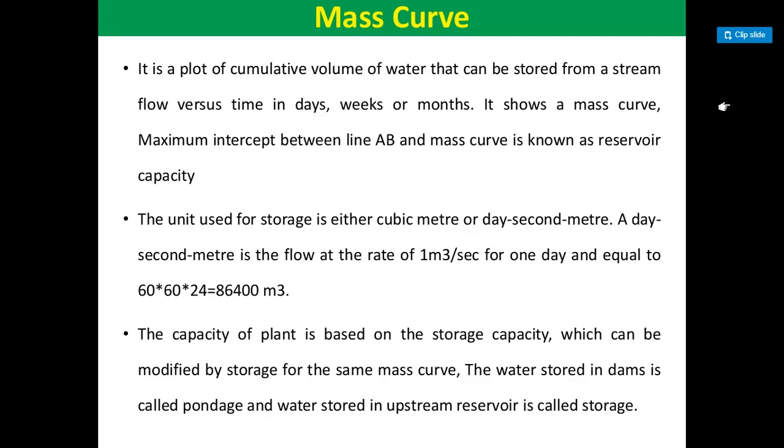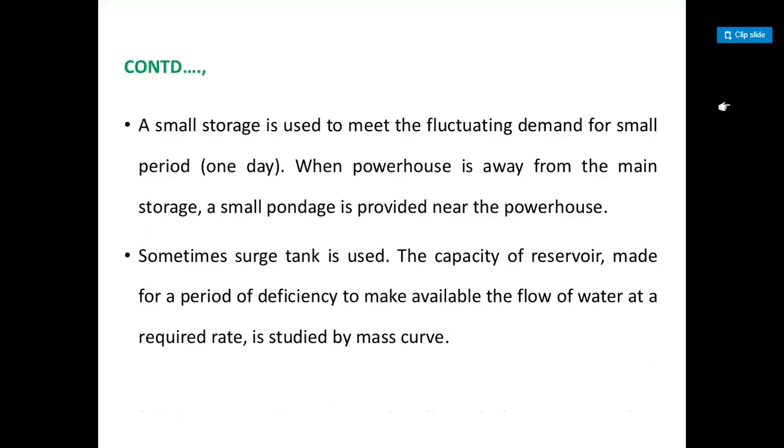The capacity of the plant is based on the storage capacity, which can be modified by storage for the same mass curve. The water stored in dams is called pondage, and water stored in an upstream reservoir is called the storage. A small storage is used to meet the fluctuating demand for a small period, 1 day.